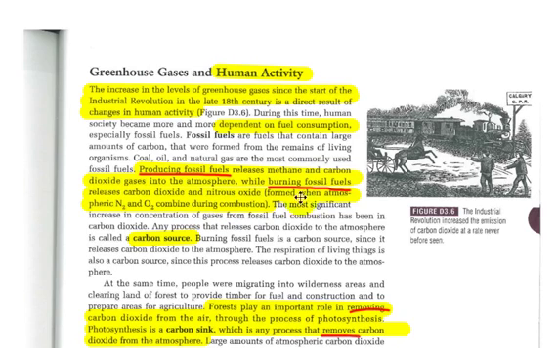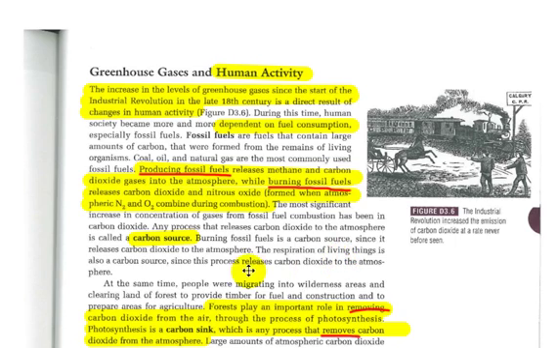Now, nitrous oxide is formed when atmospheric nitrogen and oxygen combine when there's combustion nearby. So that's how nitrous oxide is actually formed, through fossil fuel combustion. The most significant increase in concentration of gases from fossil fuel combustion has been carbon dioxide. Any process that releases carbon dioxide to the atmosphere is called a carbon source. So fossil fuel is one such item. It contains carbon which is released. Burning fossil fuels is a carbon source since it releases carbon dioxide to the atmosphere.